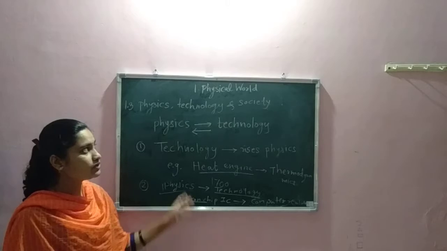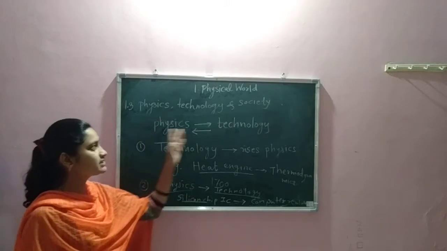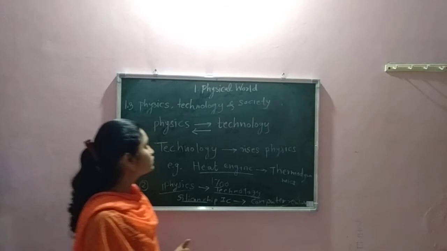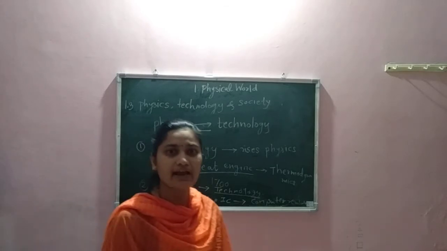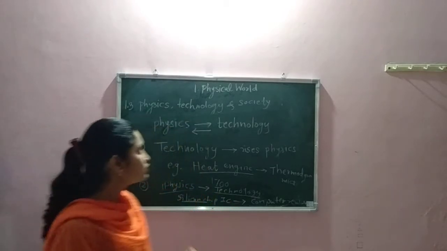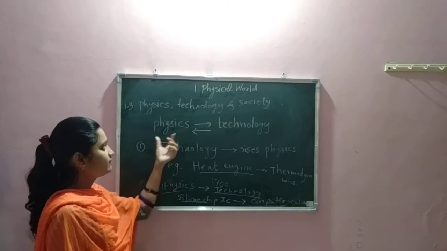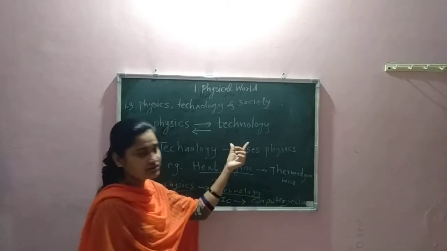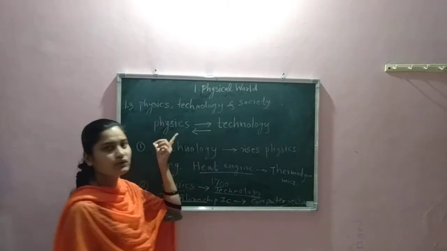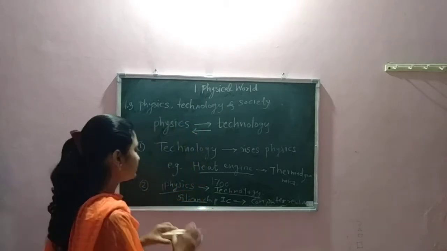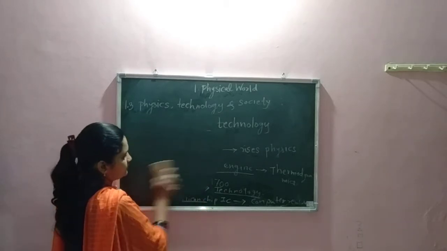Because of physics and technology we discovered many things, and all this impacts our society. So physics is related to technology and technology is also related to physics. Now next we will see about the forces in nature.